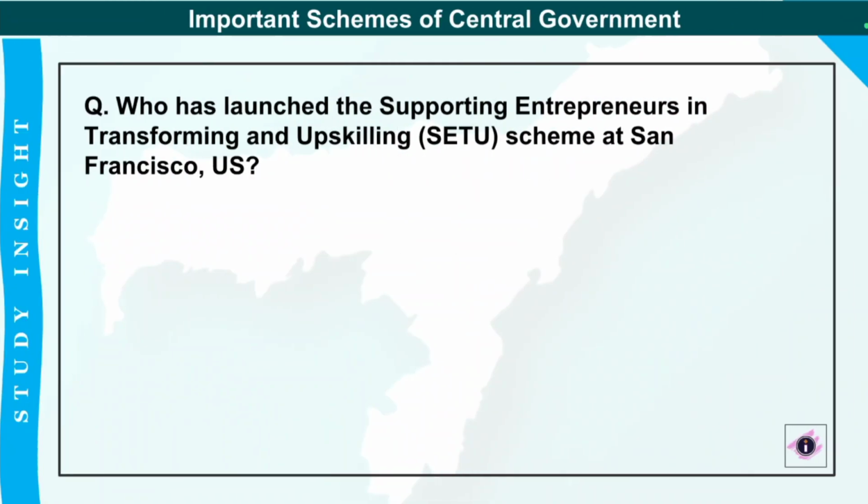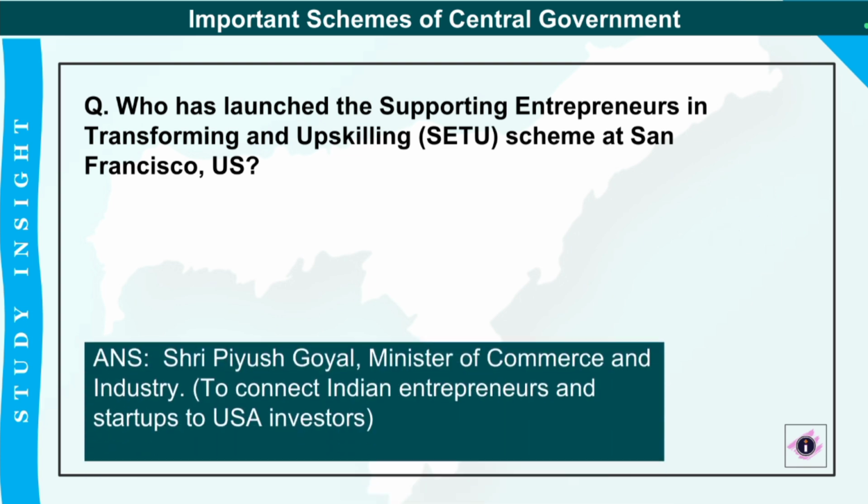Okay. Next one is who launched the supporting entrepreneurs in transforming and upskilling, that is Setu scheme at San Francisco, US. So this scheme was basically launched at San Francisco, US, and this was launched by our Minister for Commerce and Industry, that is Shri Piyush Goyal. Okay, and this particularly aims to connect the Indian entrepreneurs and startups to the US investors. Okay, that means the US investors will provide funding or provide support to the Indian entrepreneurs or startups.